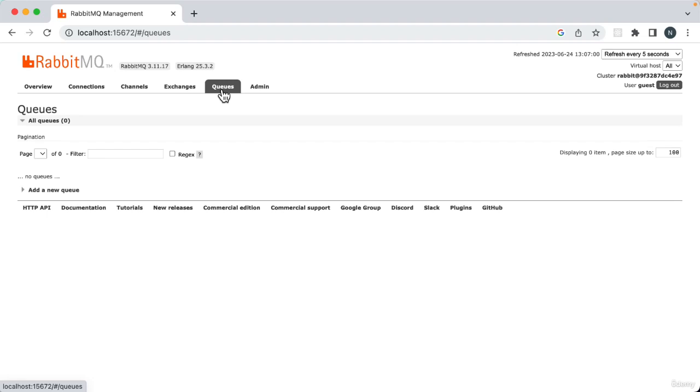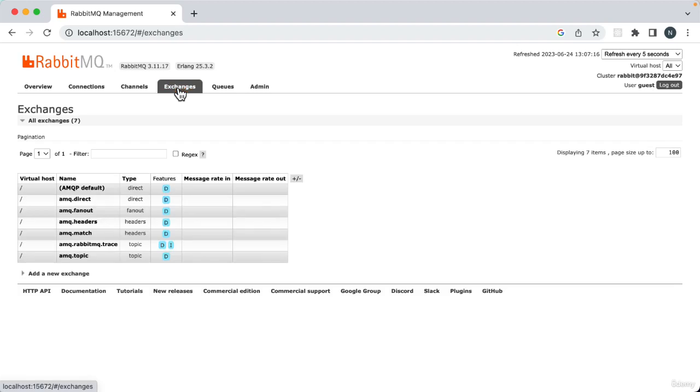But because we're abstracting ourselves away from RabbitMQ by using a package called MassTransit, a lot of things are going to happen in RabbitMQ by convention. So when we create a class, and we're going to refer to these classes as contracts, something that two services will both use to send a message and consume a message, then we're going to see those contracts appear as the exchange names inside here.